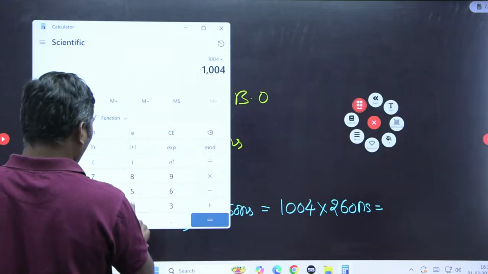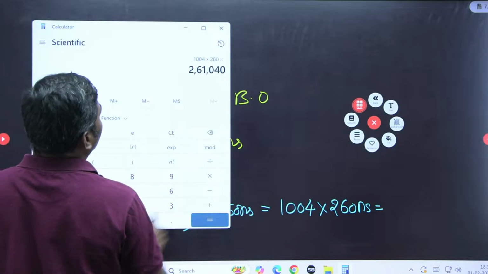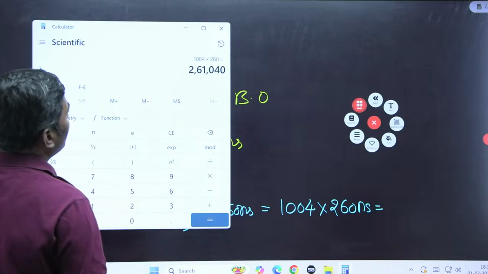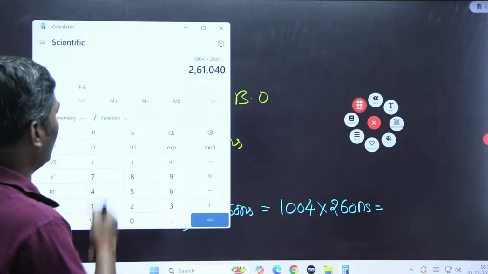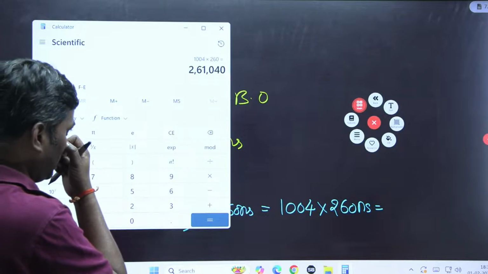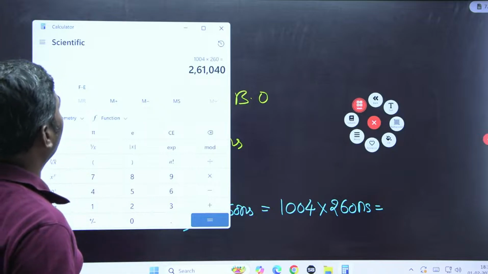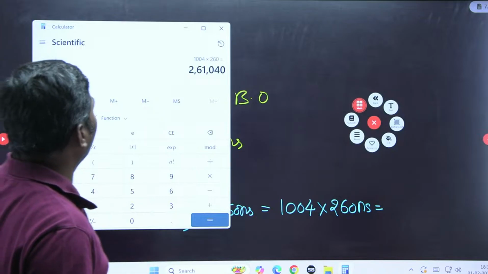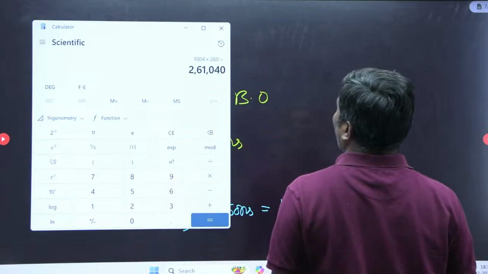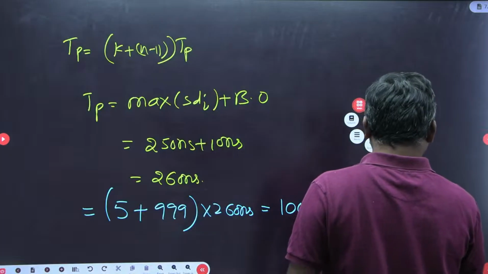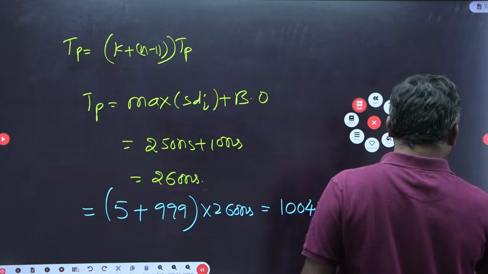1004 into 260 nanoseconds is equal to 261040 nanoseconds.